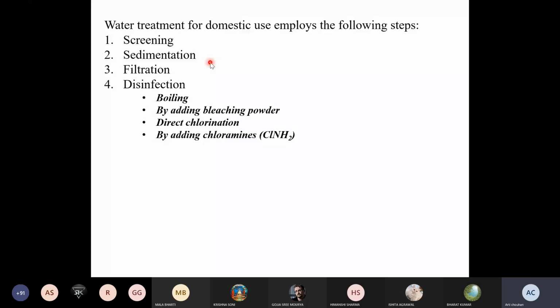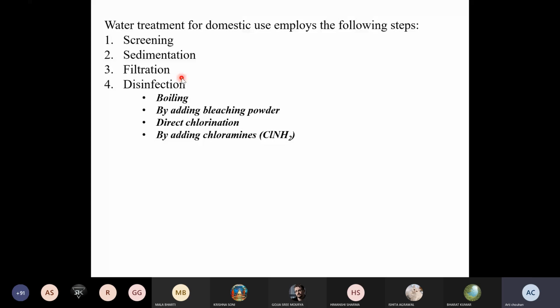These are the very initial steps, the screening and the sedimentation of the water. Then the water drawn out of that sedimentation process is allowed to filter through some kind of filters. Depending on the different filter pore sizes, you get the treated water. And then the last process is disinfection. This is the important part, and this is there in your syllabus as well.